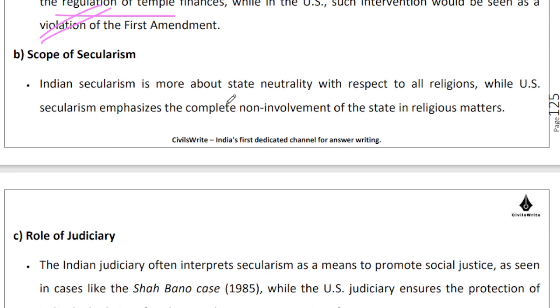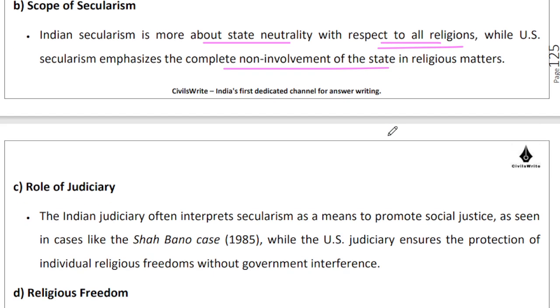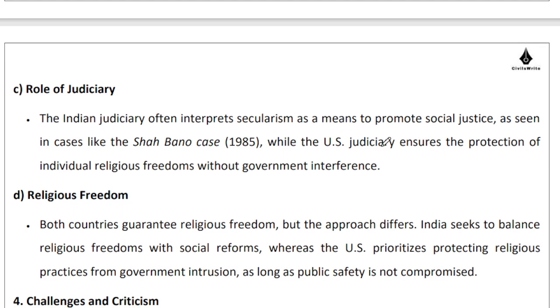Our secularism is more about state neutrality because we have so many different religions. US secularism emphasizes non-involvement of the state in religious matters, whether X religion or Y religion. And you have to appreciate that when the Constitution of the United States of America was drafted, there weren't very many religions to start off with, to be really honest. So their birth of secularism and our birth of secularism is very different. It's something which we would probably like to appreciate.